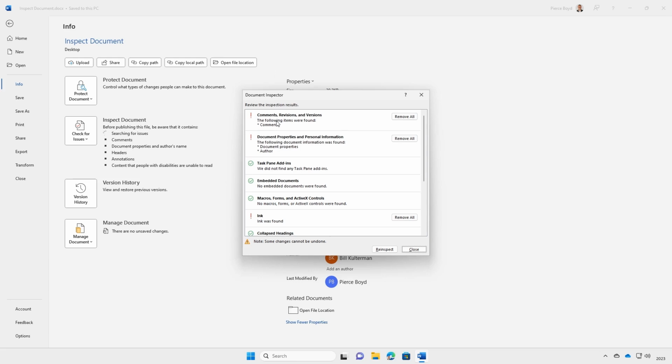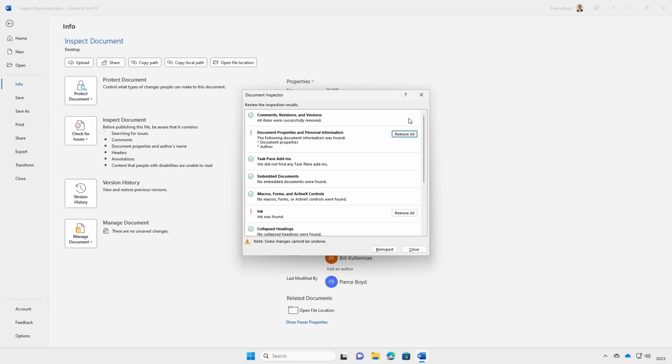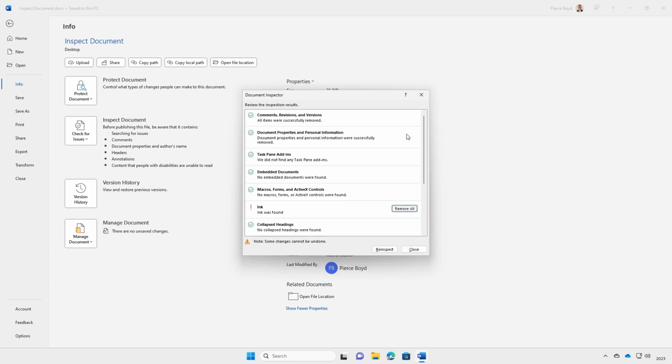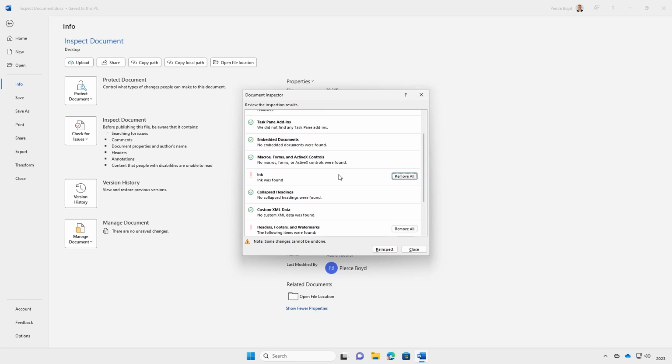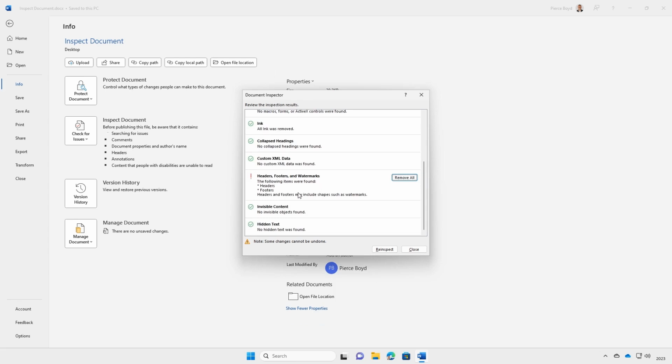We want to remove the comments, revisions, and versions. So I'm going to click here to remove all. Document properties and personal information, I'm going to remove that. And ink, yes, we're definitely going to remove that. Now, headers, footers, and watermarks. Maybe you want to keep the watermark so you don't choose to remove all. In our case, I am going to remove it.